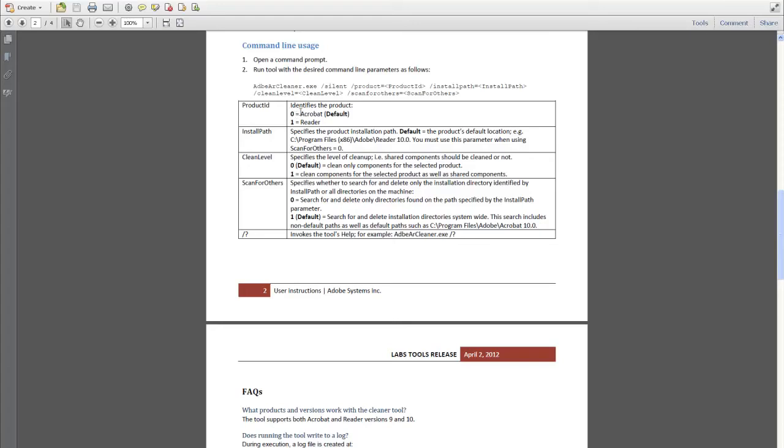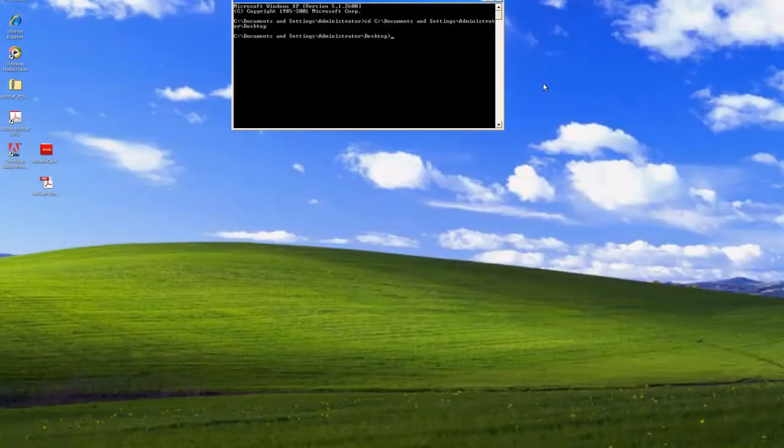It also has the variables and how to define what you want to do with the command line syntax. And I just wanted to show you that so that you know it's there in the documentation, that you can reference it going forward. So let's close that up before we uninstall Acrobat 10 Pro.